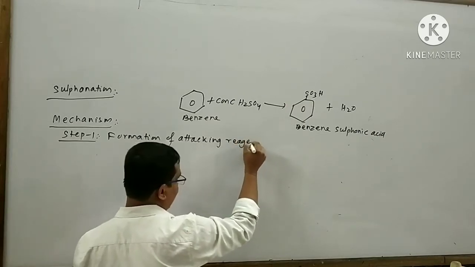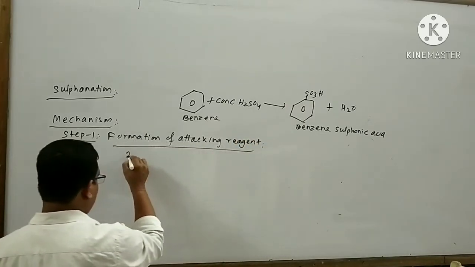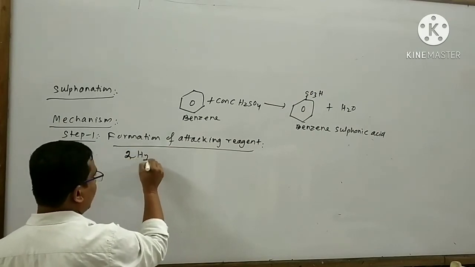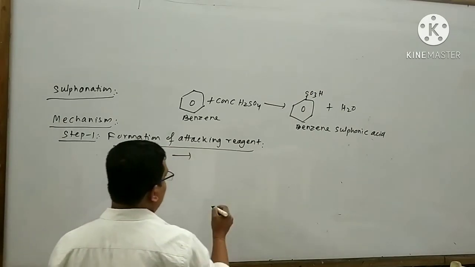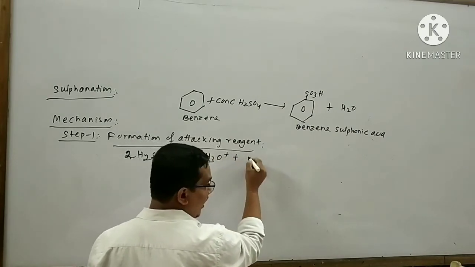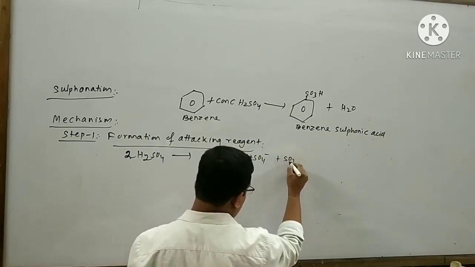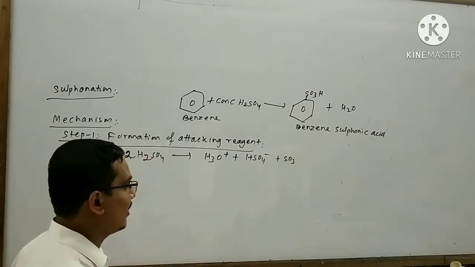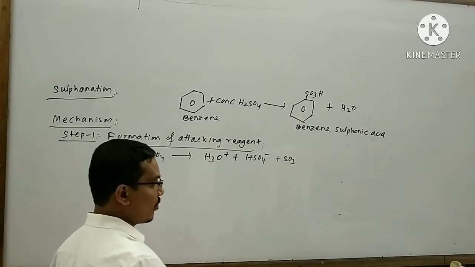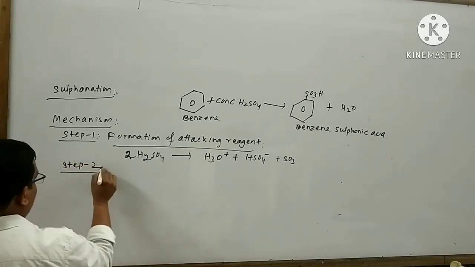Two molecules of H2SO4 react with each other to form H3O plus, HSO4 minus and SO3. Here SO3 acts as a neutral electrophile. In step number 2, what will happen?